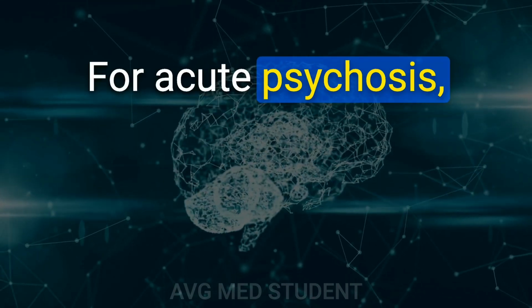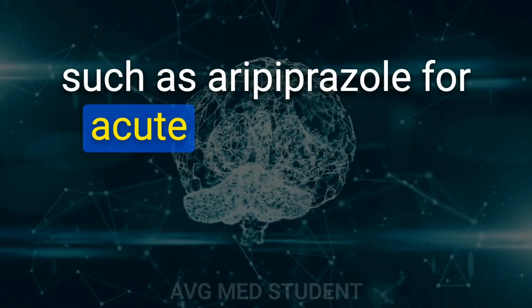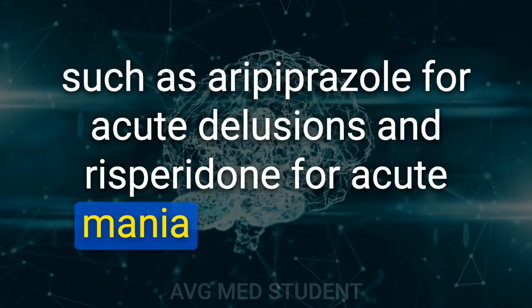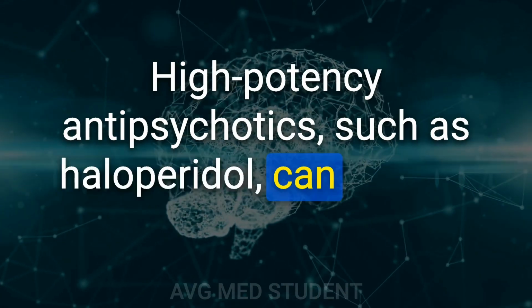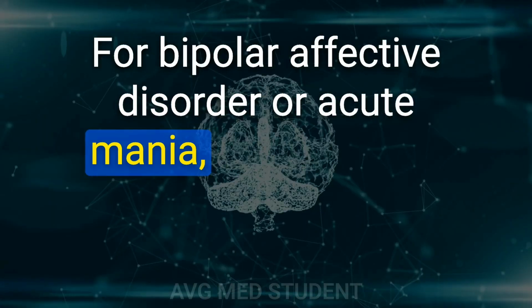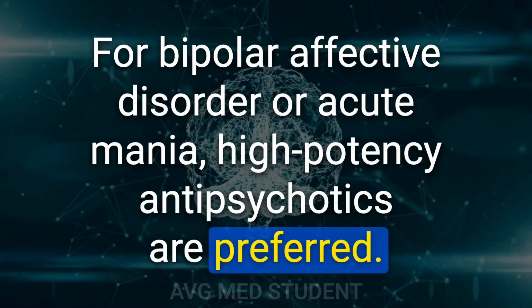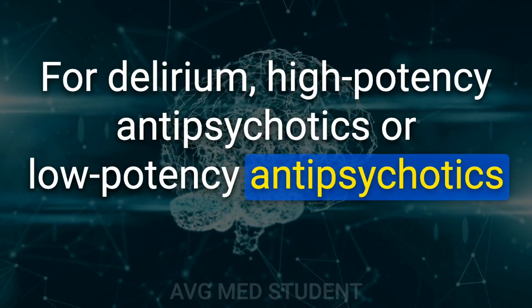For acute psychosis, first-line agents are second-generation antipsychotics such as aripiprazole for acute delusions and risperidone for acute mania or hypomania. High-potency antipsychotics, such as haloperidol, can also be used as an alternative. For bipolar affective disorder or acute mania, high-potency antipsychotics are preferred. For delirium, high-potency antipsychotics or low-potency antipsychotics can be used.